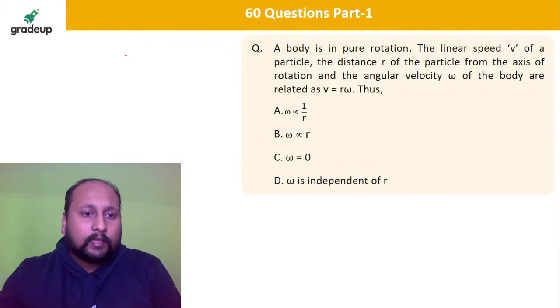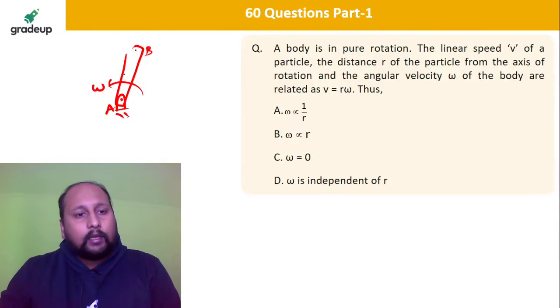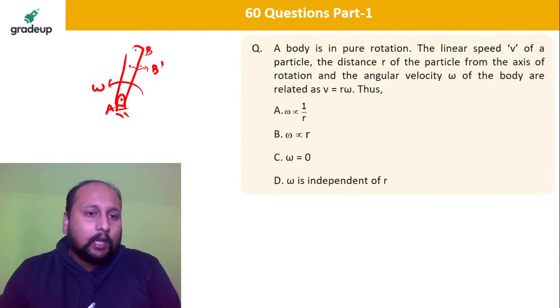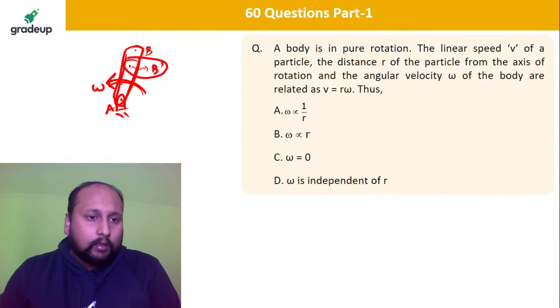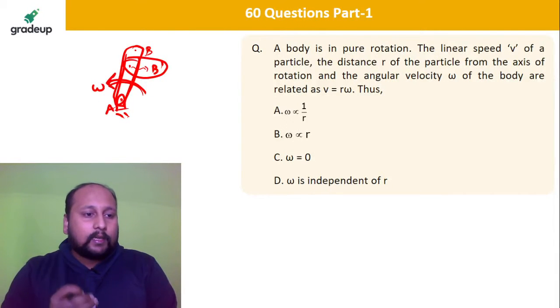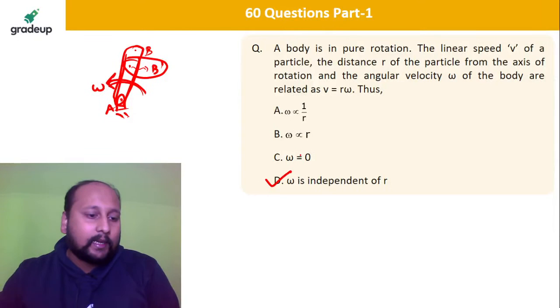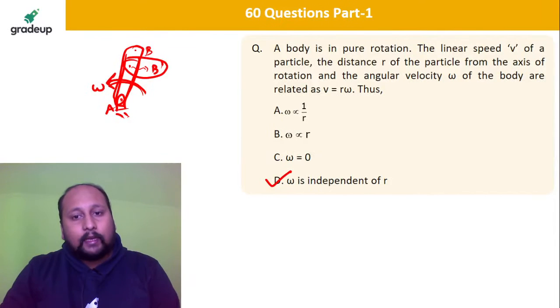Sir, let us suppose there is a link which is rotating with some omega, and this is point A, this is point B. If you move away from the hinge point, this is the hinge point, let us suppose I am taking a point B dash, what is the omega at point B dash? My dear friend, this whole link will be rotating with the same omega. Angular velocity is never ever dependent on r. Angular velocity is never dependent on r, so definitely option D is the correct answer. Each point of the link will be having same angular velocity.